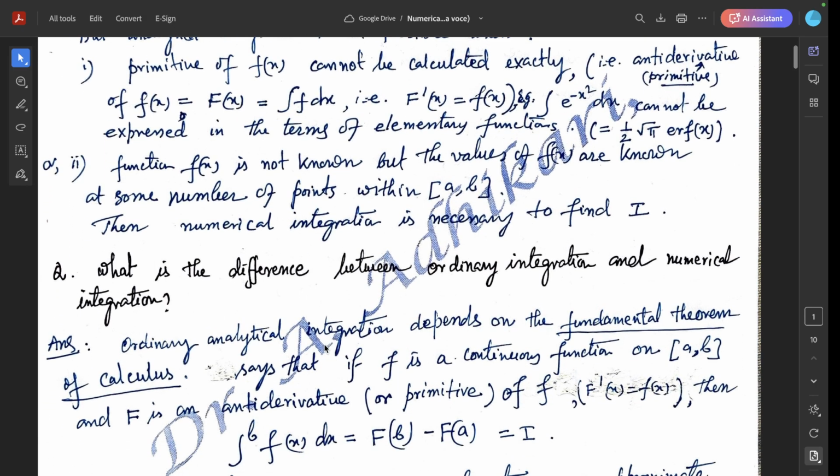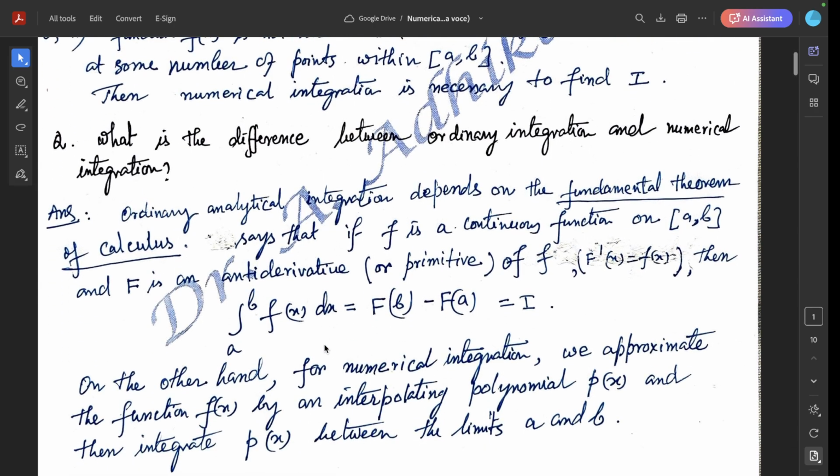Next question, what is the difference between ordinary integration and numerical integration? Ordinary analytical integration depends on the fundamental theorem of calculus. What is the fundamental theorem of calculus? If f is a continuous function on the closed interval [a, b], and capital F is an antiderivative or primitive of small f, that is F'(x) equals f(x), then the integral from a to b of f(x) dx is equal to F(b) minus F(a), equal to I. This is the well-known fundamental theorem of calculus.